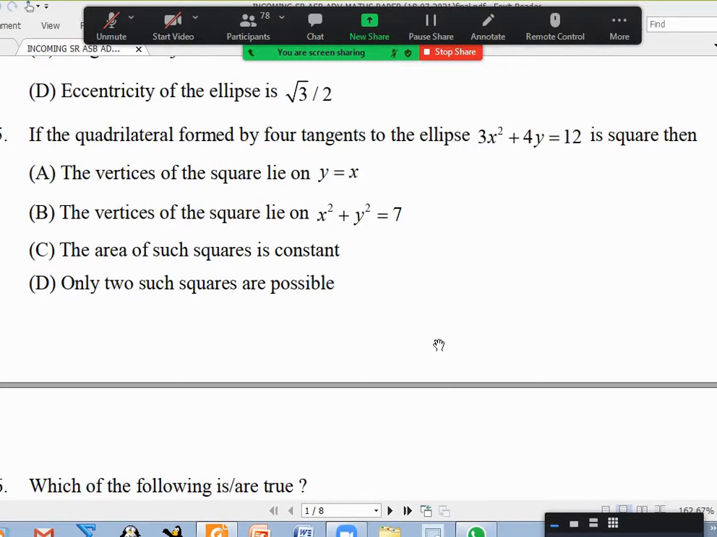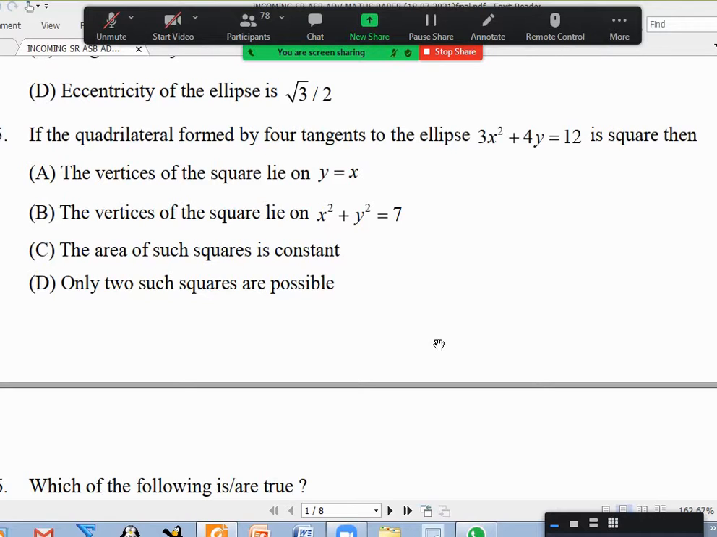Okay, fifth question, any doubt? Sir, in the fifth question, what is the area, sir? It is said that it is constant. First of all, how many such squares are there? That is one thing that we have to talk about, right? Yes, sir. Once explain this question, sir.